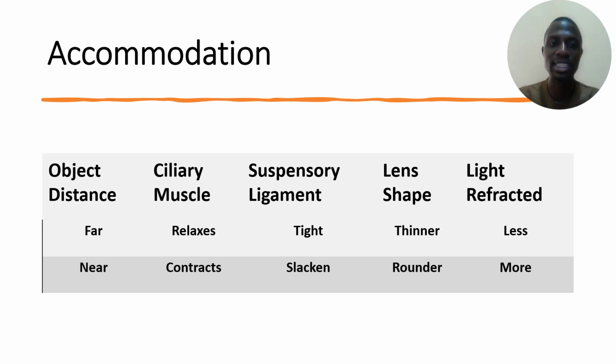On the other hand, when the object is near, the ciliary muscle contracts, making the suspensory ligament slacken. Thus, the lens shape becomes rounder due to the contraction of the ciliary muscle, thereby allowing more light to be refracted through the eyes.